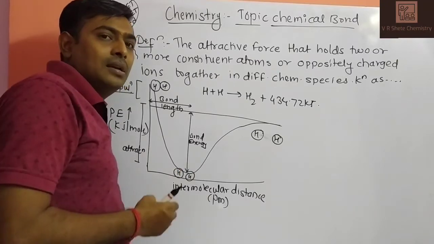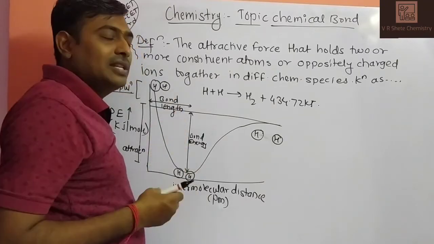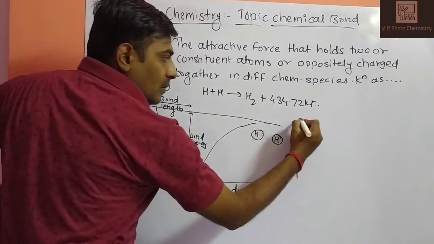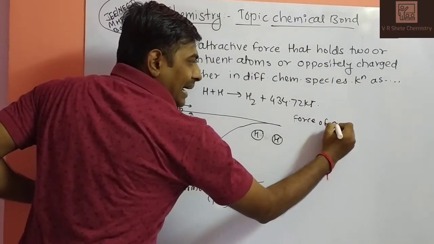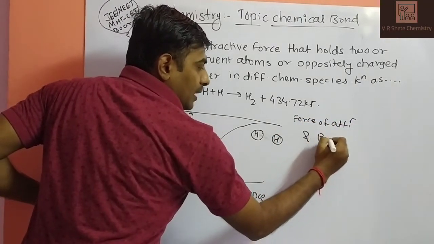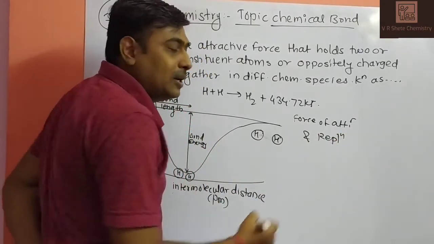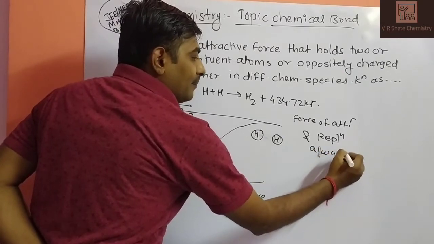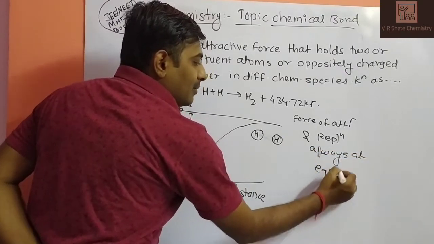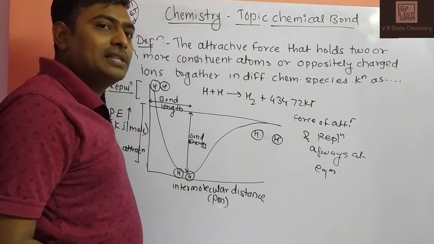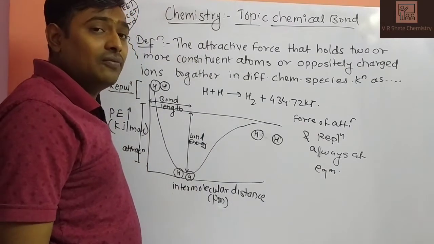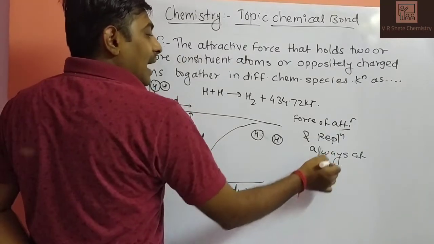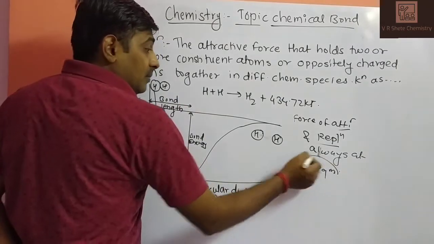Bond formation is always an exothermic process. The forces of attraction and repulsion are always at equilibrium in a bond, because electrons repel each other and protons repel each other, while the electron of the first atom and the proton of the second atom attract. It means that the forces of attraction and repulsion are always in the equilibrium position.